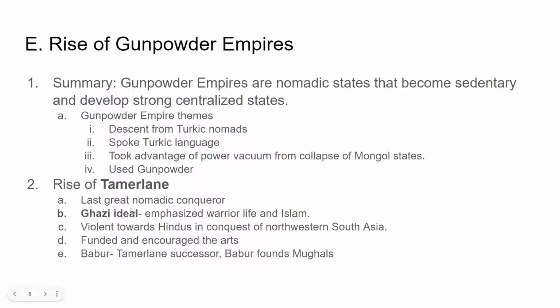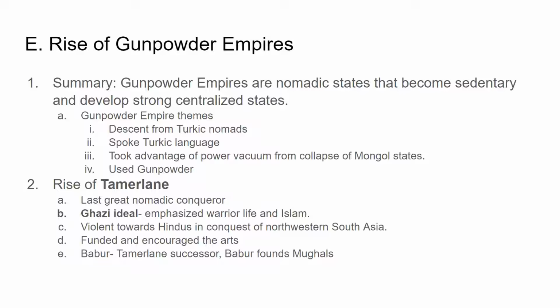We have here the last great nomadic conqueror. He's considered to be a Ghazi. He emphasizes his warrior life and Islam. He's very violent toward Hindus in the conquest of northwestern South Asia. So as he goes in toward the area that's now Pakistan, he is very violent over there. Kind of scares everyone, like, oh, who's this crazy nomadic conqueror? Kind of like the second coming of Genghis Khan or something, but not a Mongol.